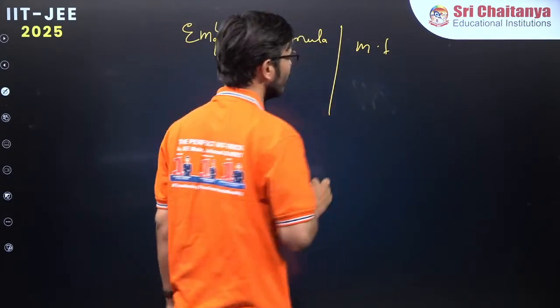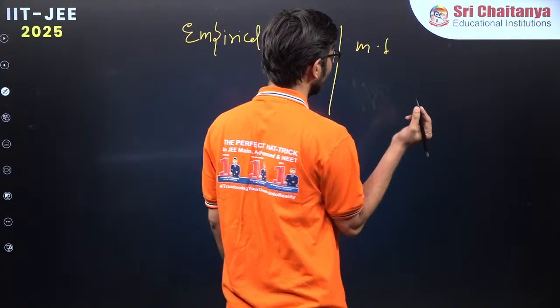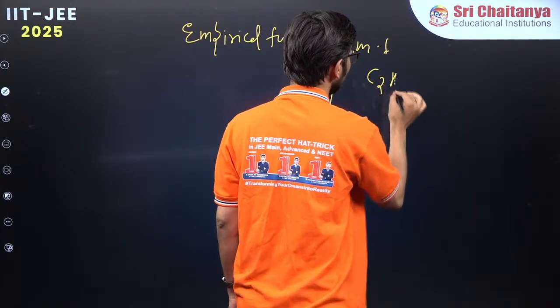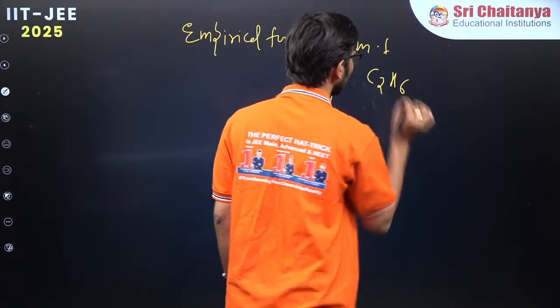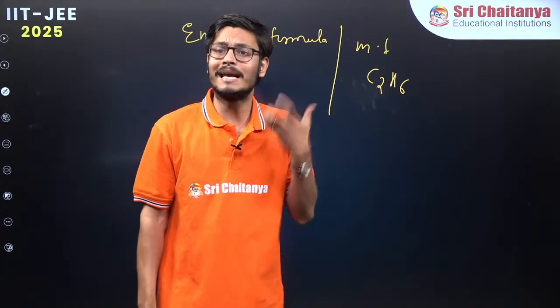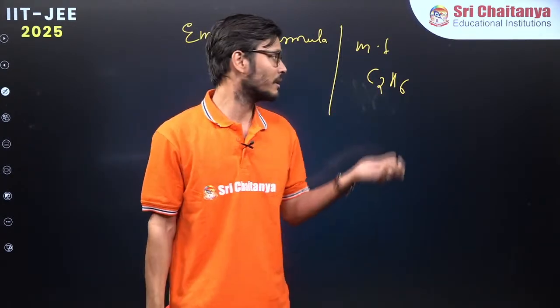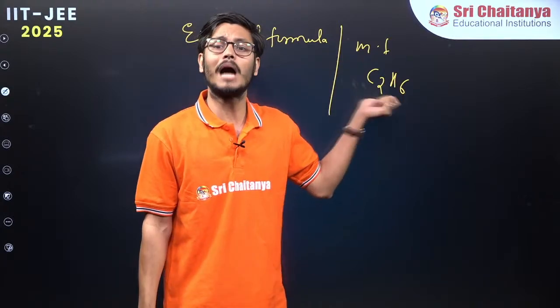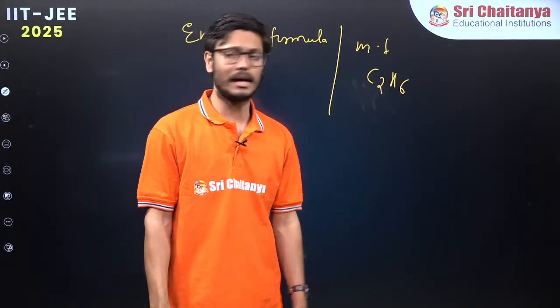In case of molecular formula, let us say we are having an ethane molecule, C2H6. That is how the ethane molecule actually exists. In the ethane molecule, there are 2 carbons and 6 hydrogen atoms, right?